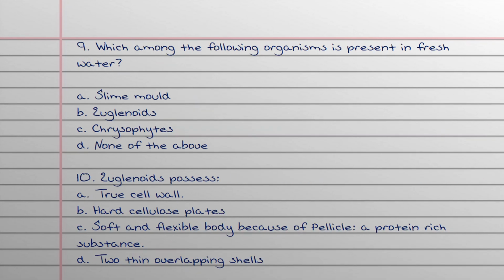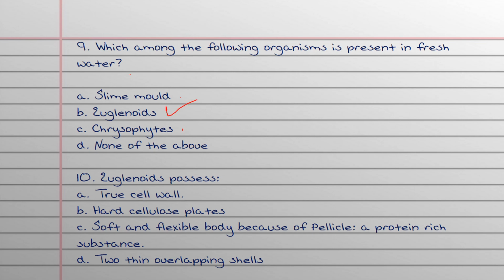Now 9th question. Which among the following organisms is present in fresh water? Slime mold, euglenoid, chrysophytes, none of the above. Slime mold, we have already studied in the lecture that it is found on dead twigs of plants and all these things. So no question of water. Chrysophytes are mostly in marine water.